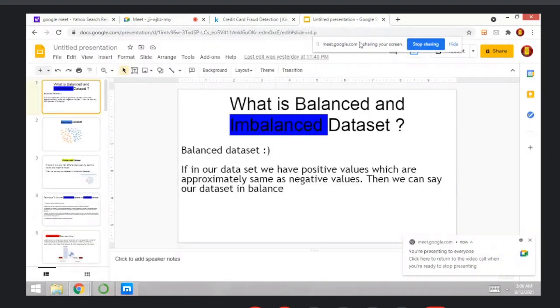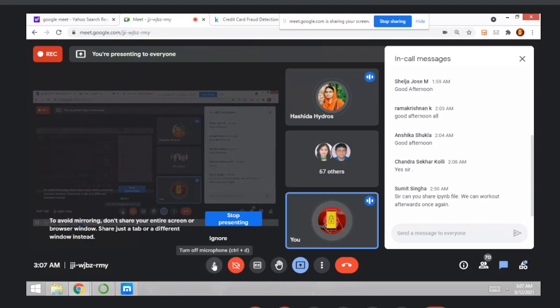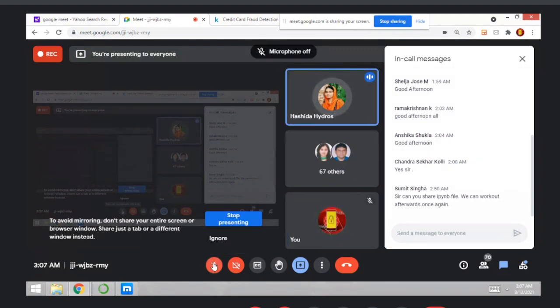Sir, can I ask one more question? Go ahead. Sir, in undersampling, you are not recommending it because of the drawback of information loss. I mentioned you lose too much information, you discard too much information. Oversampling also has an overfitting problem.